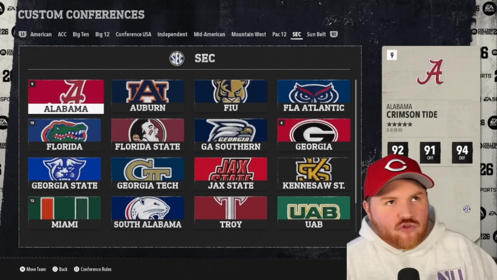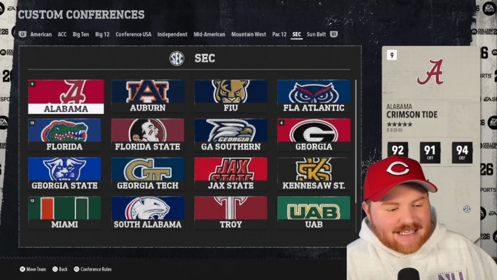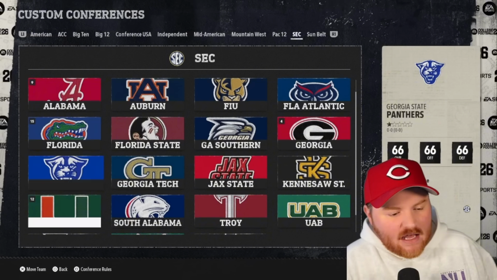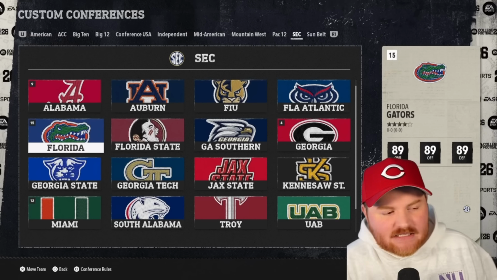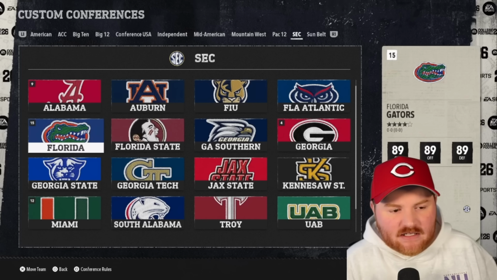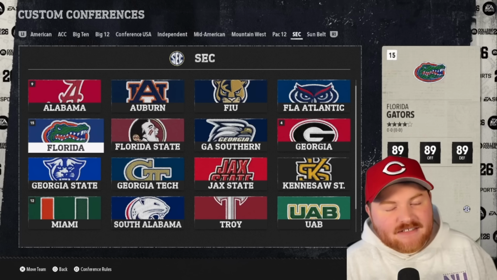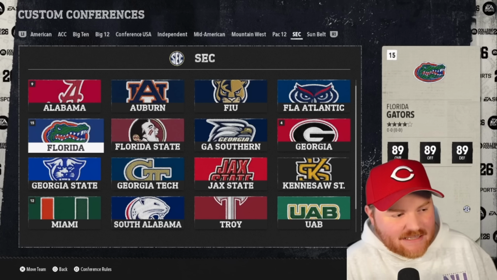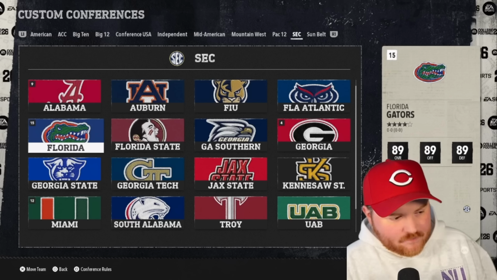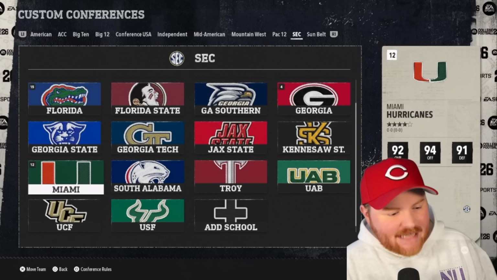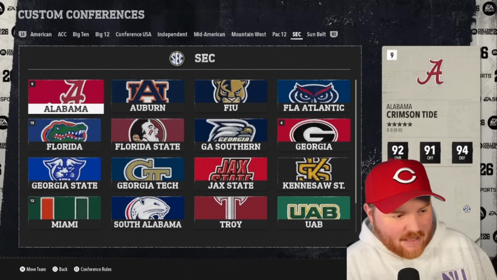The SEC is Florida, Georgia, and Alabama. This is the next biggest conference that we have. Probably could have separated some of these teams, but it gets a little weird geographically to separate any of these teams, and there's a lot of teams from particular states in this one. So Alabama, Auburn, Jacksonville State, South Alabama, and Troy from Alabama.